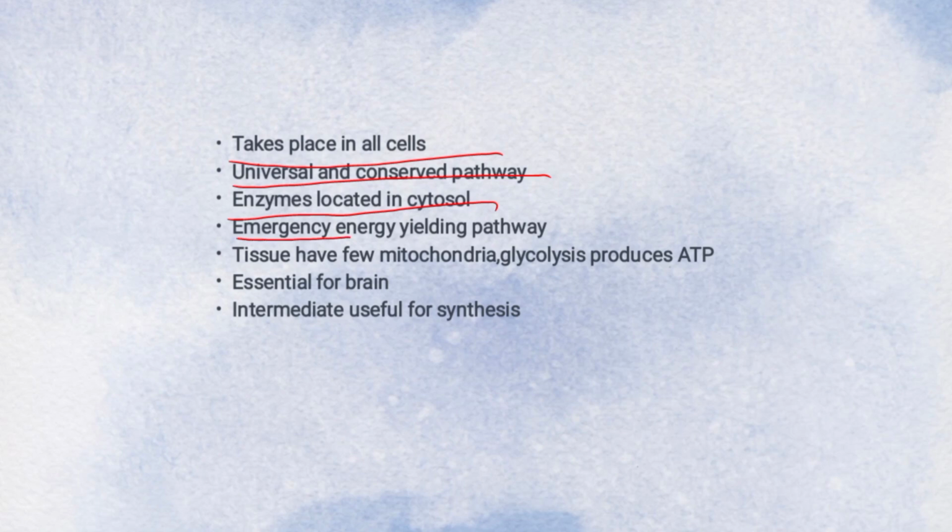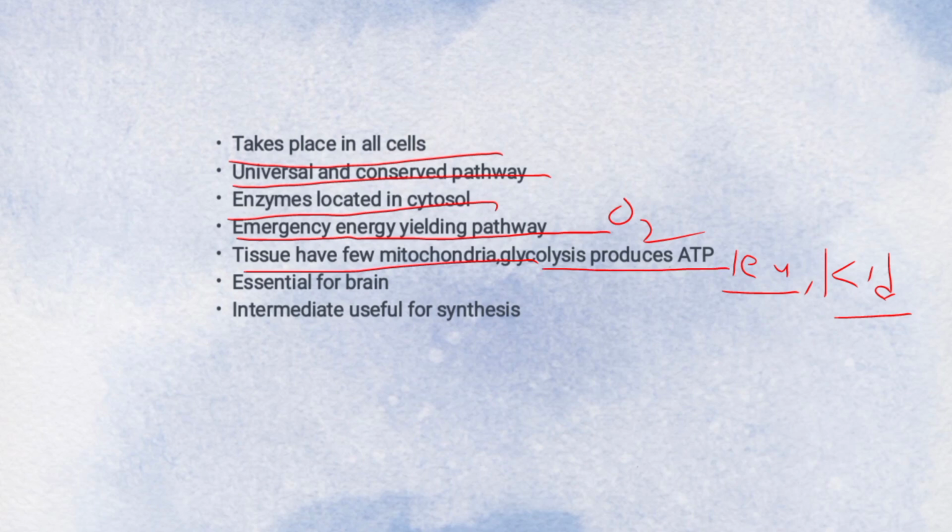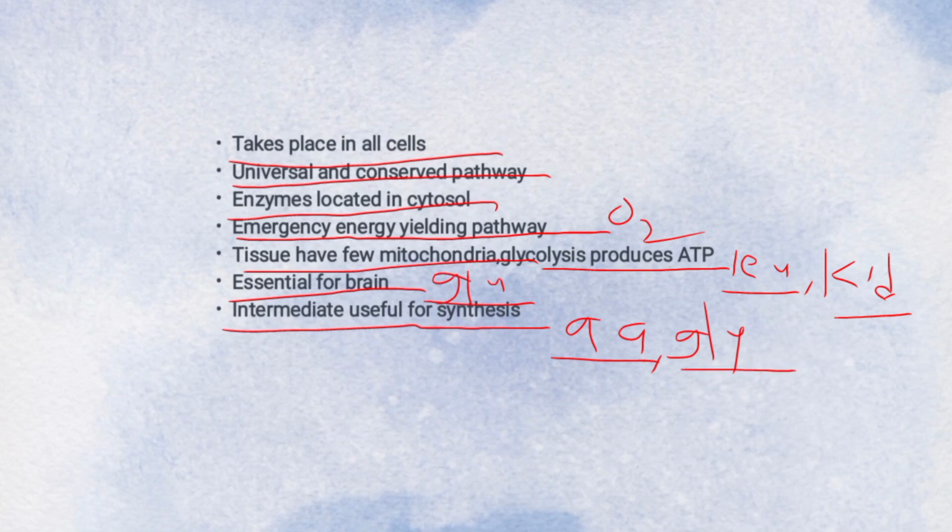Glycolysis is an emergency energy yielding pathway for cells in the absence of oxygen. Other tissues which have relatively few mitochondria, for example, leukocyte, kidney, glycolysis is significant for ATP production. Glycolysis is very essential for brain which is dependent on glucose for energy. The intermediates formed in glycolysis are useful for the synthesis of non-essential amino acids and glycerol.